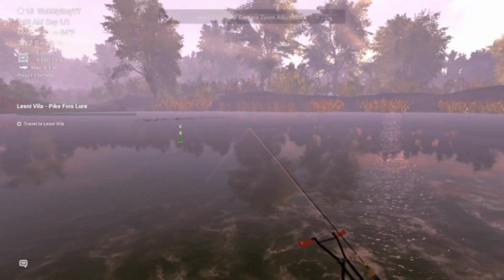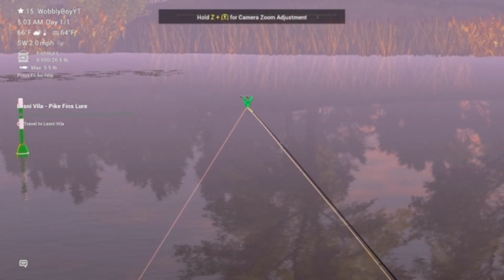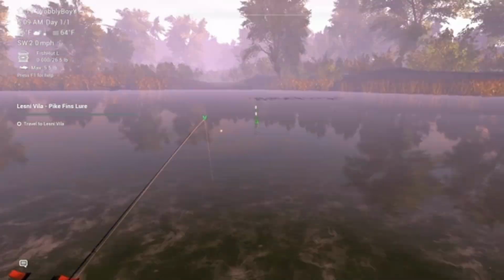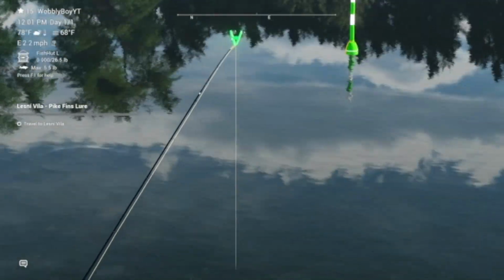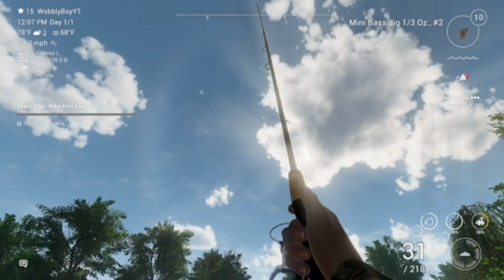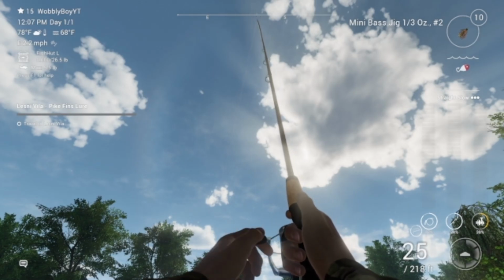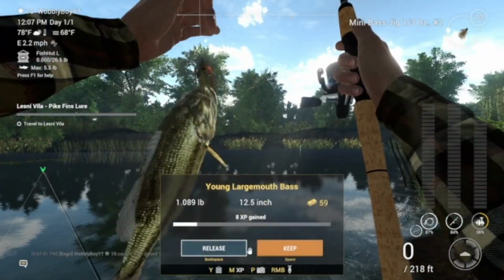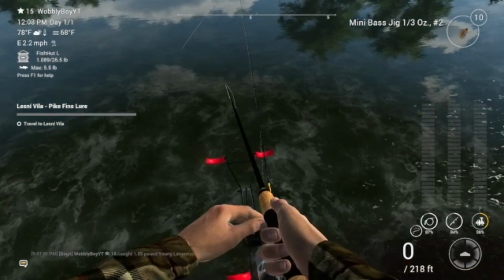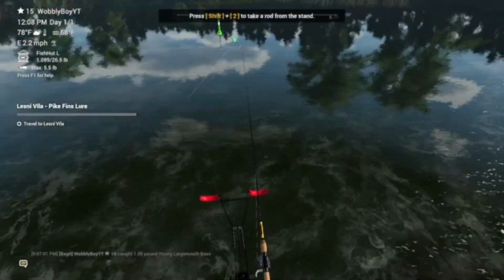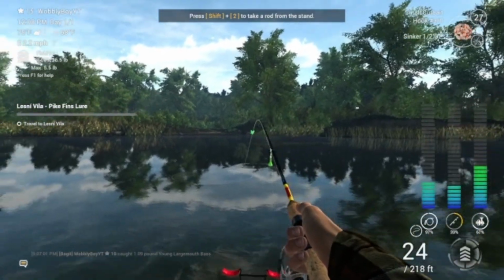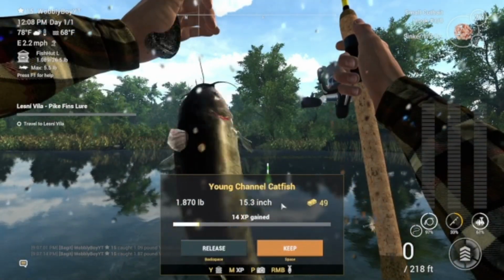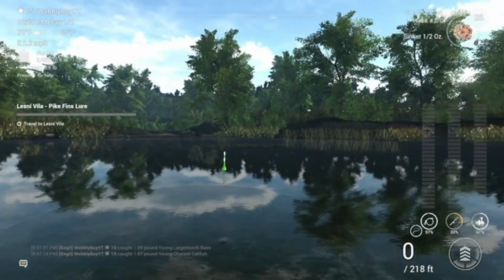And I'm going to be using one rod, and just wait for the fish. And drawn already. That was a bass. And drawn. Not a big one, but it's a catfish. Yeah, not big, but I'll take it.